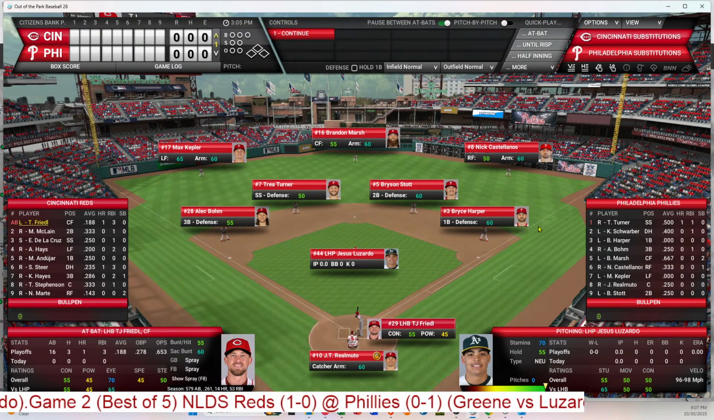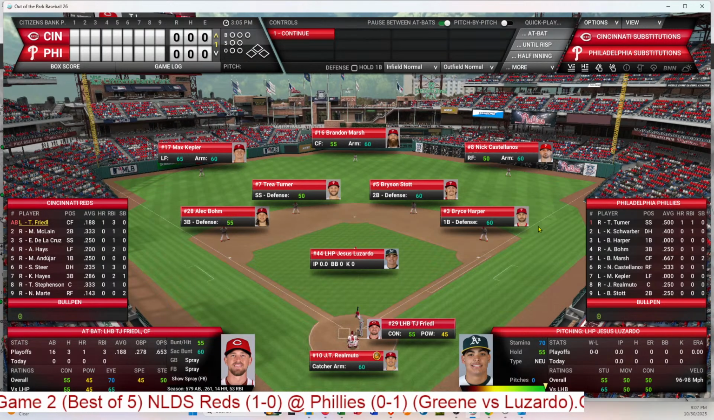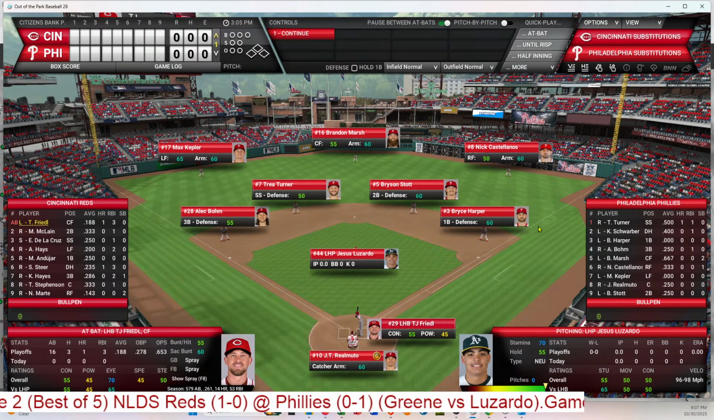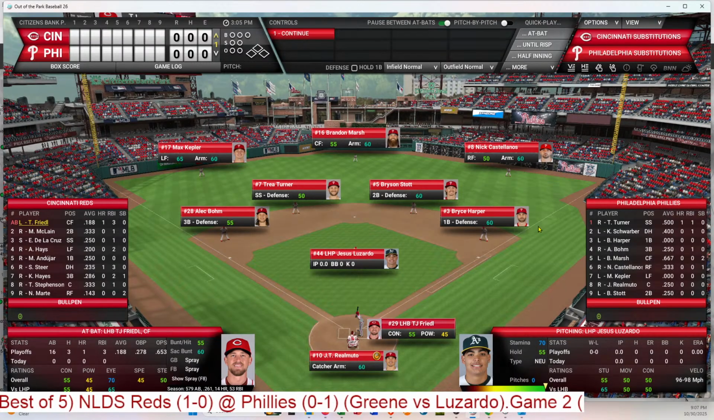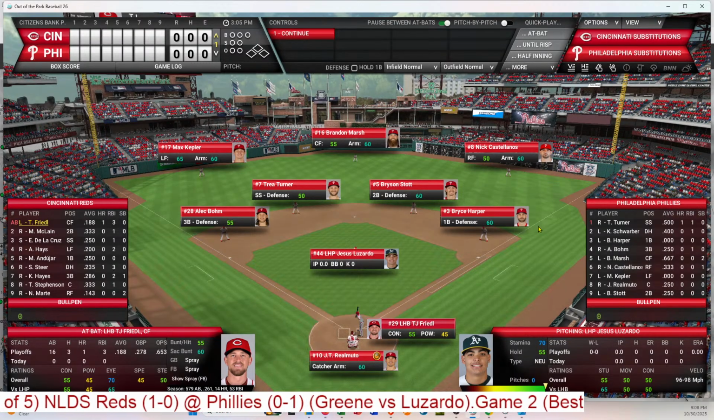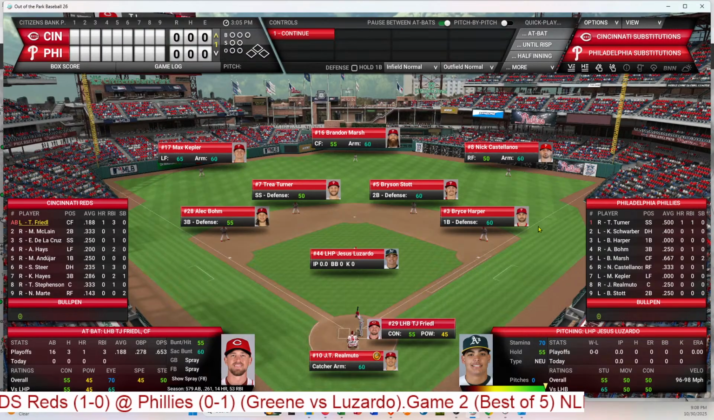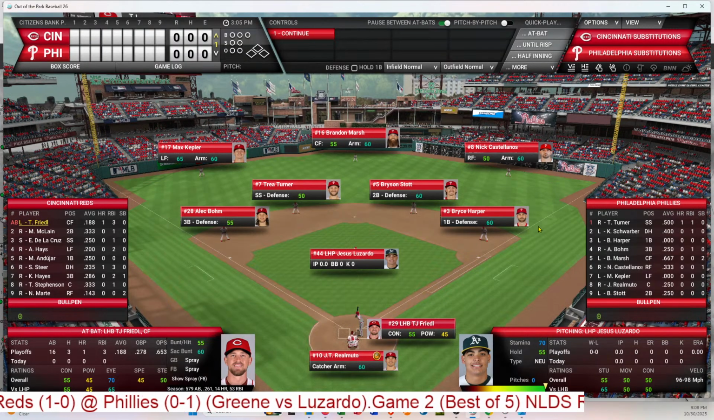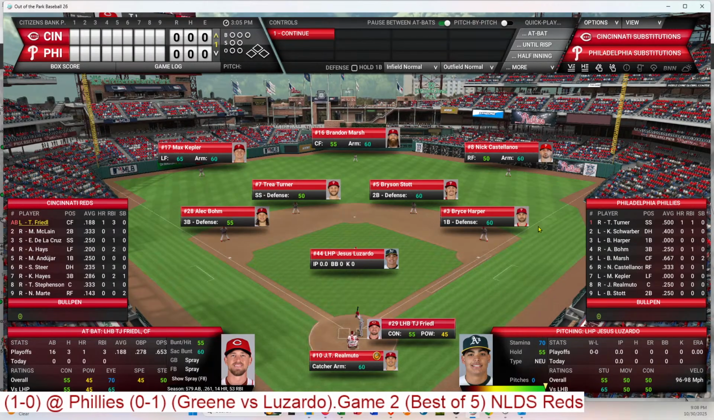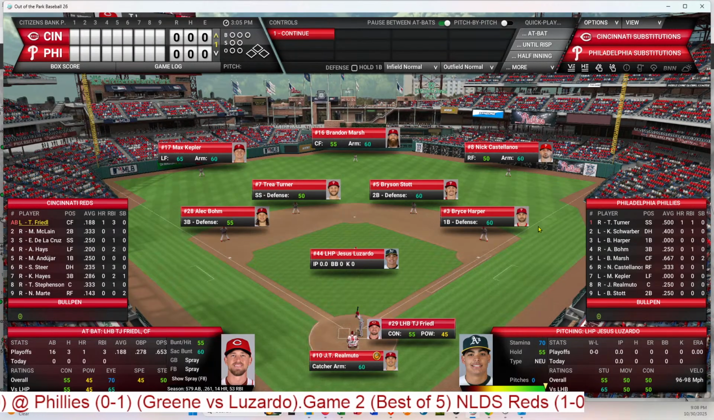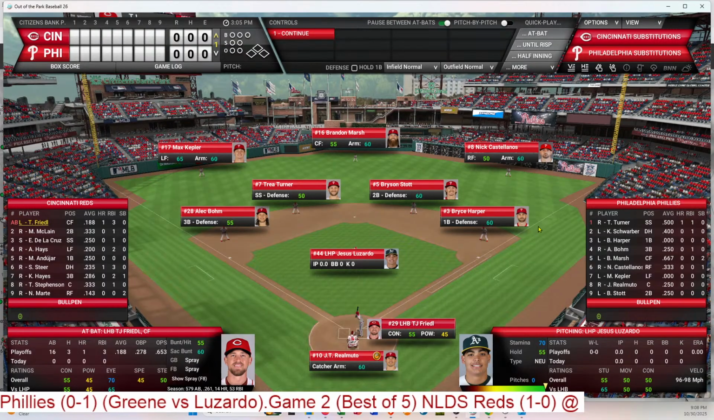From left to right on the infield, Bohm at third, Turner at short, Stott at second, Harper at first. Behind the plate, JT Realmuto. And the starting pitcher again is Jesus Luzardo. Luzardo will face Friedl, McLain, and De La Cruz to start off this game. So here we go. We'll get this thing started.